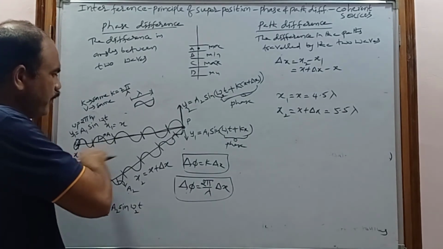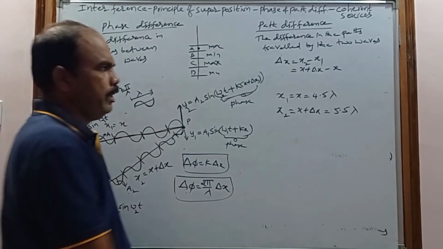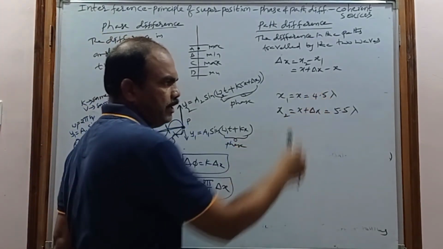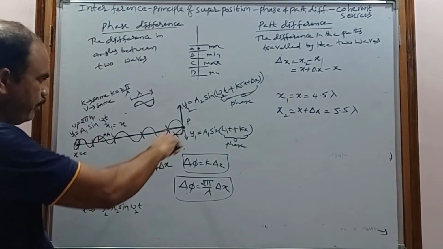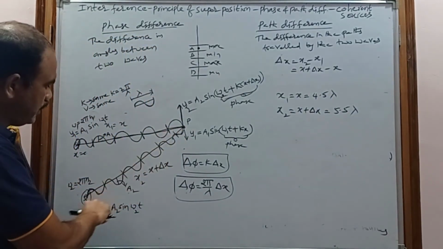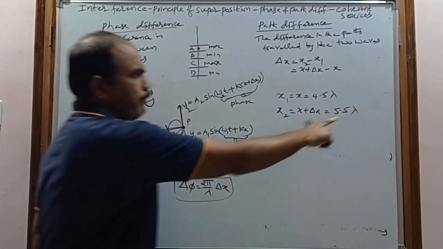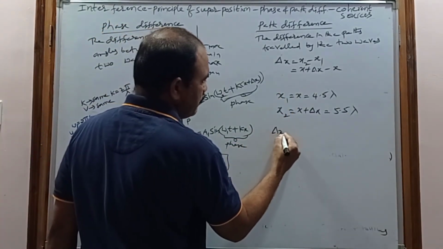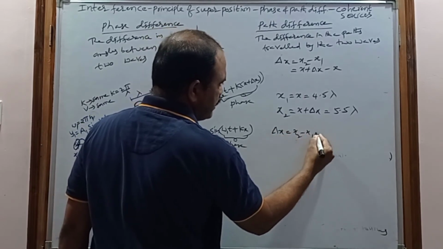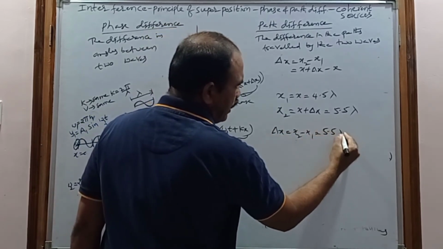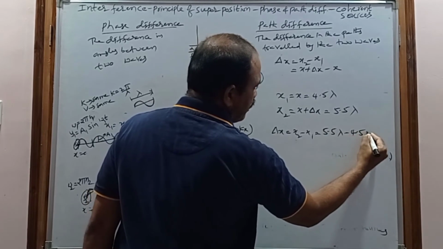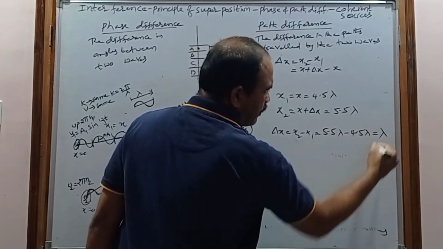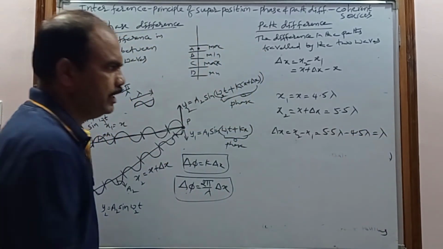The path followed by the first wave is 4.5 times the wavelength, and by the second wave 5.5 times. So the path difference delta x is x2 minus x1, which is 5.5 lambda minus 4.5 lambda, equal to lambda.